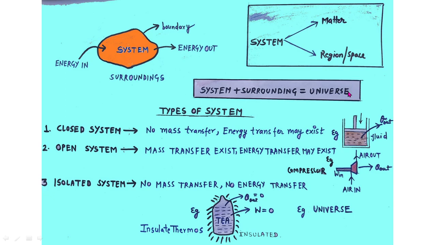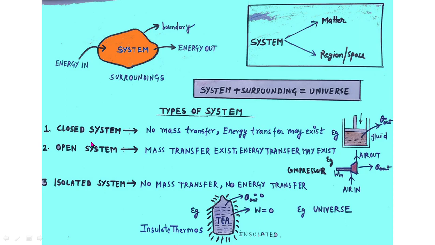Now we will discuss the types of system. Here we will discuss the classification of systems. The first one is the closed system, the second is the open system, and the third one is the isolated system. So systems are classified into three groups: closed system, open system and isolated system. Let us look at them one by one.